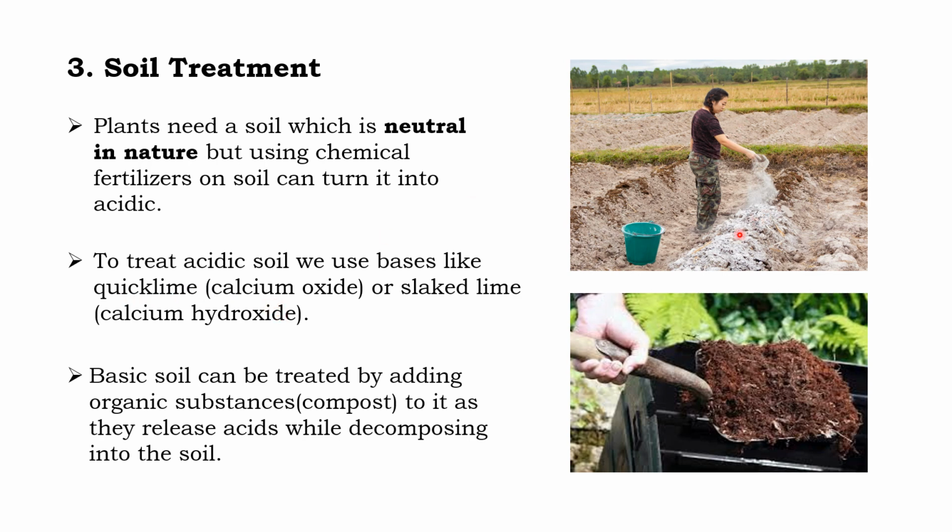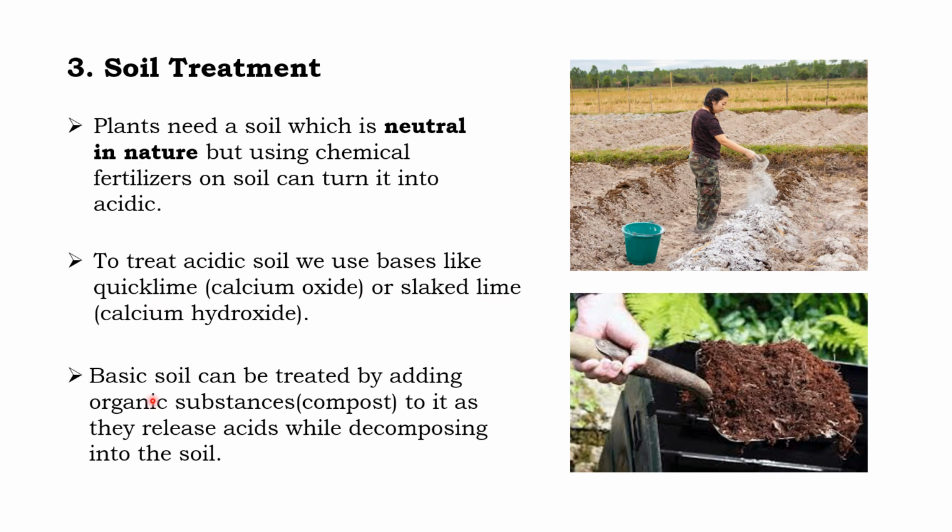See in the picture, that white powder put into the soil can control the acidity of the soil. You can ask your parents, sometimes in your house also they put bases like quicklime or slaked lime in the soil.